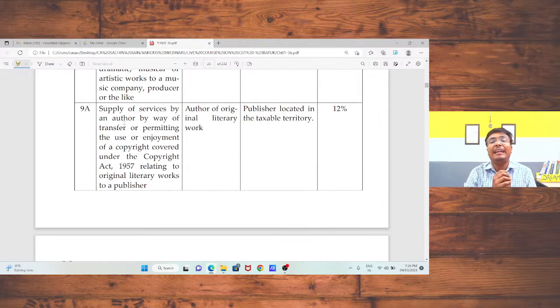Supply of services by an author. That means I have written one book, okay, and I have transferred the publishing right to my publisher. In that case, the publisher will pay me the royalty. I have supplied my services, although I need not pay any tax because the publisher is paying the tax under reverse charge mechanism. In that case, the author is not liable to pay any tax.